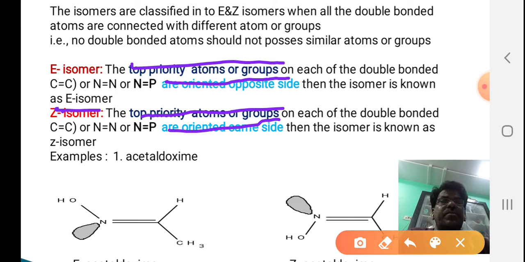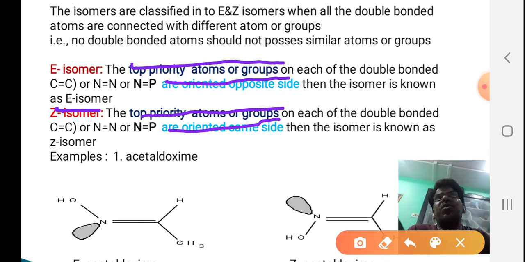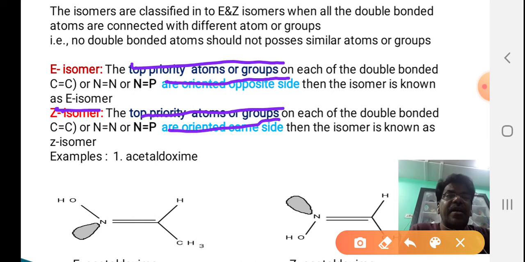That is the difference. A question arises: how will the priority be decided? Because just before, in the case of cis and trans isomers, the cis isomer is easily identified by the learner based on whether similar groups are on the same side or not. But in the case of E and Z isomers, similar groups will not be present. Four different groups are there.